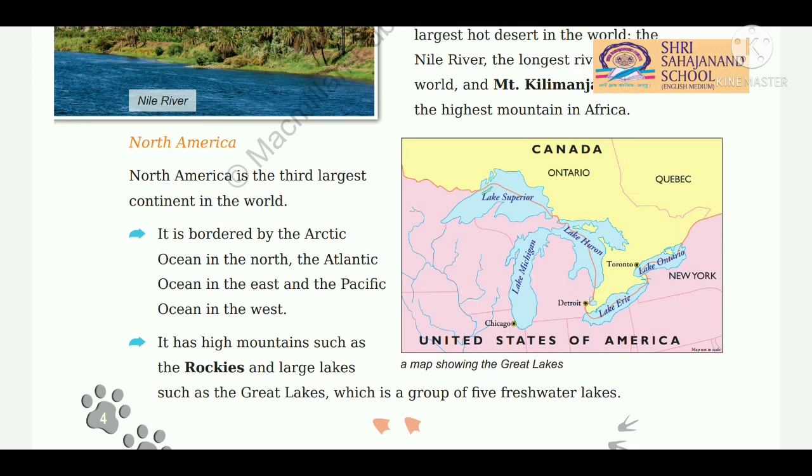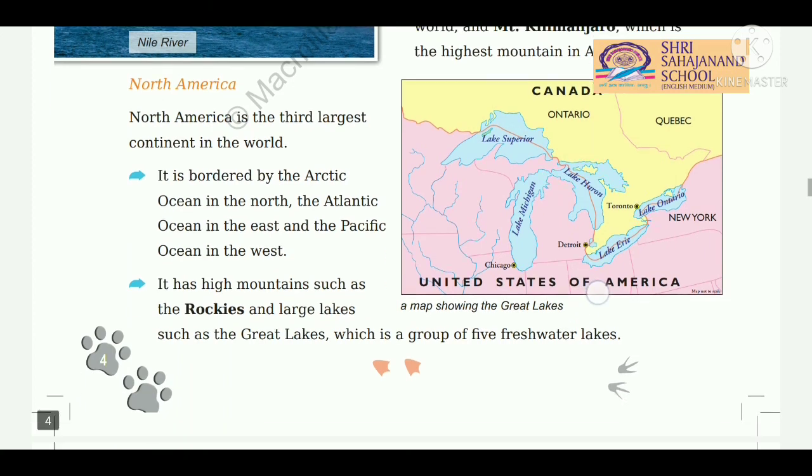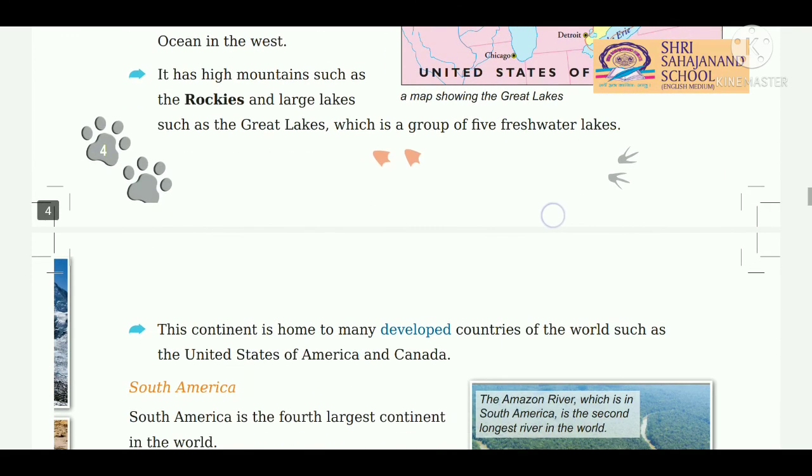So North America has high mountains like the Rockies. There are large lakes such as the Great Lakes. Great Lakes, students, you can see here in the map also, it is a group of 5 freshwater lakes, that are Lake Superior, Lake Michigan, Lake Huron, Lake Erie, and Lake Ontario. So these are the different lakes. The group of 5 Great Lakes is found in North America. I hope students you had understood about it.